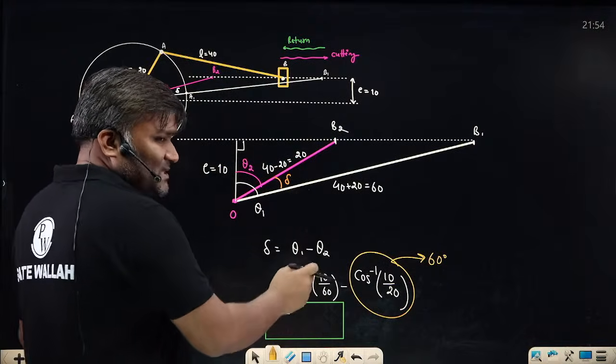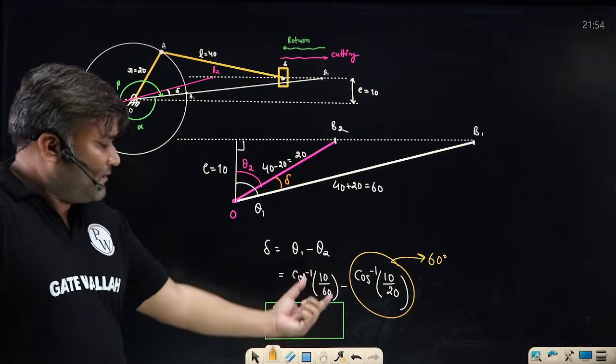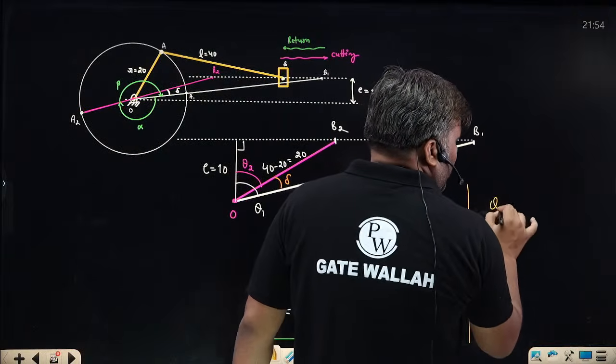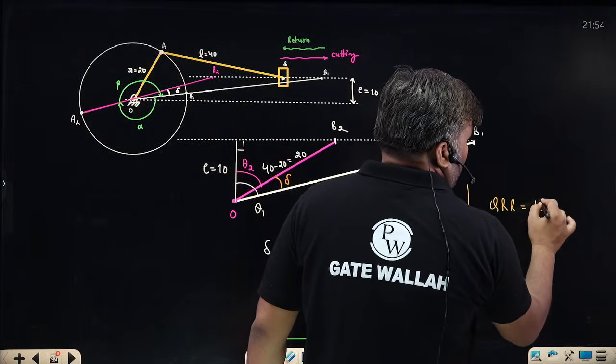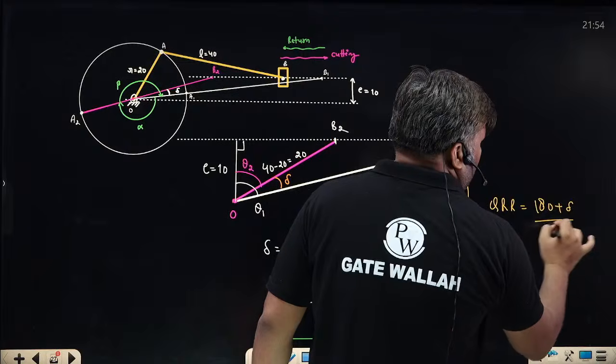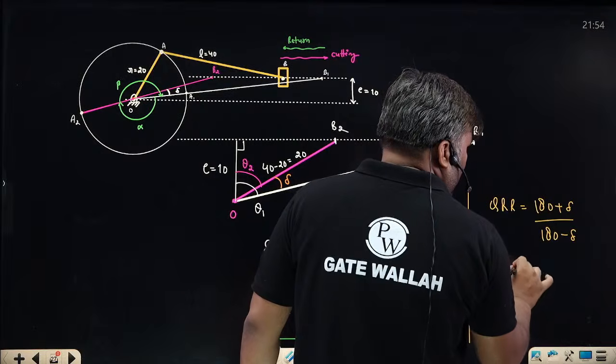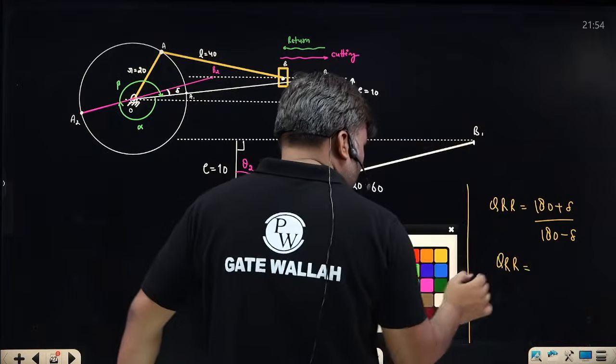Cos inverse 1 by 6. Tell me what is the value? Difference कितना हो जाएगा? You will get some delta, and once you have delta with you, so what will be quick return ratio? Sir, 180 plus delta, 180 minus delta. That's it. कितनी value आएगी? It will be 1.25 something.